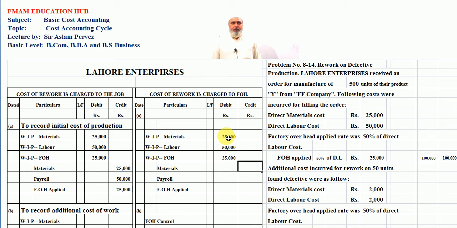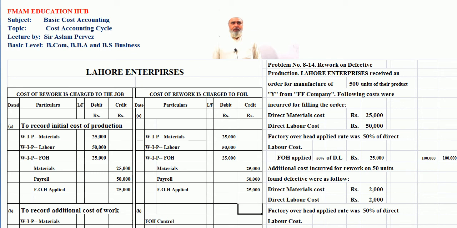Same as material which is sent to production is 25,000 rupees. Payroll as a labor cost, this is the amount 50,000 rupees here, and the FOH applied is 25,000 rupees, which is the 50% of the direct labor cost.